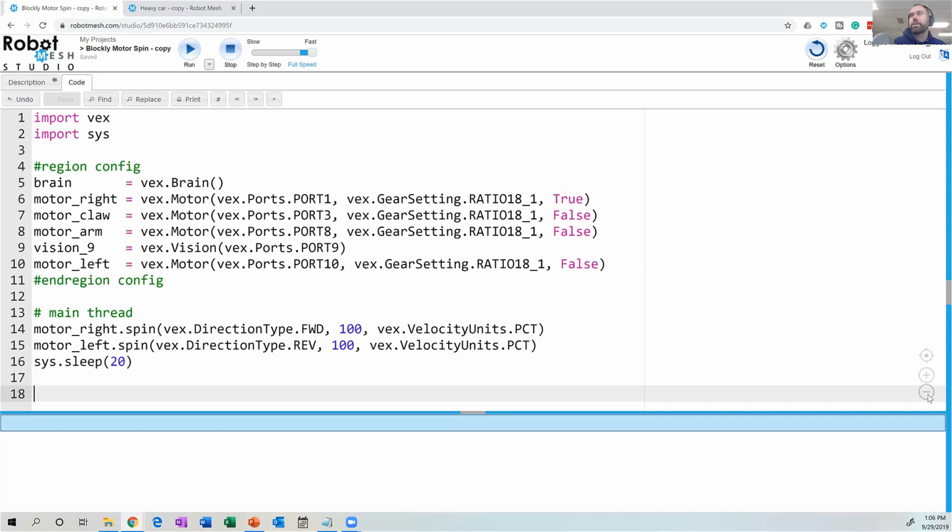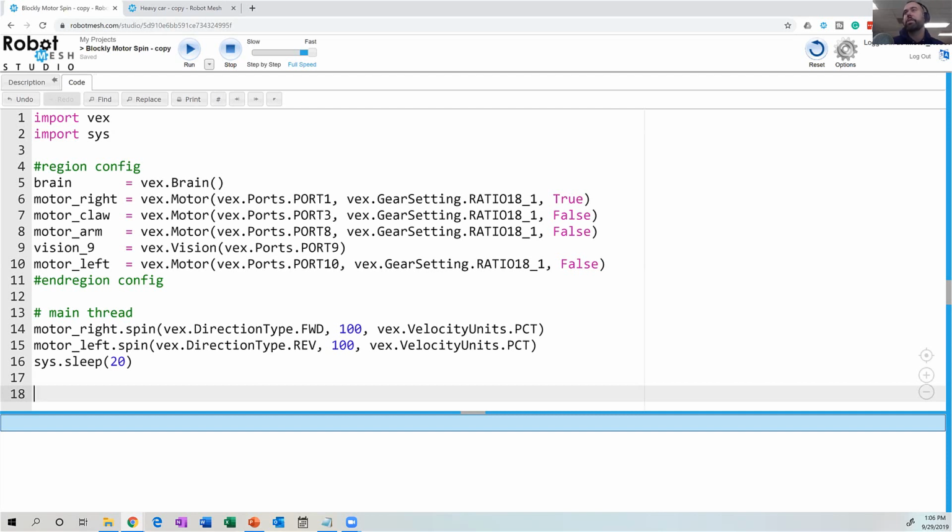Wendy asks, what does the competition format look like? Also programming the robot's joystick. Okay, excellent. Let me come back to that. So I'm going to leave that question up. I'm going to talk about drivetrains just because I've done all of the work to have a drivetrain, and then we will talk about controller-based programming and the competition template. So hang on a second, Wendy. I will come back to you.